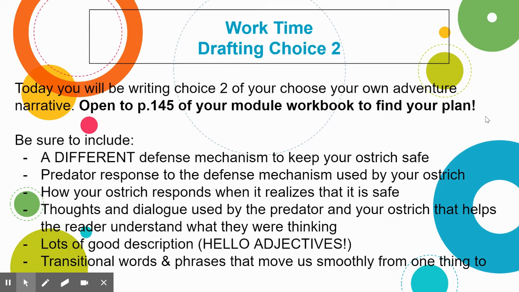You need to think about your predator response to the defense mechanism. So how does the predator respond to your animal camouflaging or running away? What does it do? What does it think? What does it say? How does the ostrich respond when it realizes it's safe? There needs to be good thoughts and dialogue used by both the predator and your ostrich that help the reader understand what your ostrich and that predator were thinking. Lots of good description, hello adjectives, and good transition words and phrases that move us slowly from one thing to another. So go ahead and write your choice 2. You're going to probably want to type that. You can write it down first if you want, but then you're going to need to get it typed in as well.